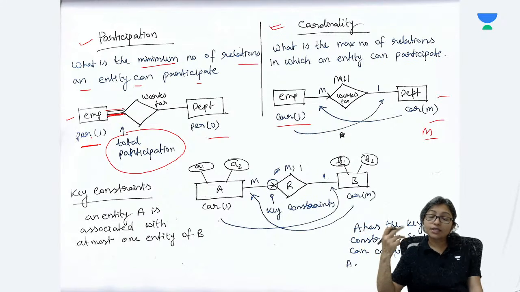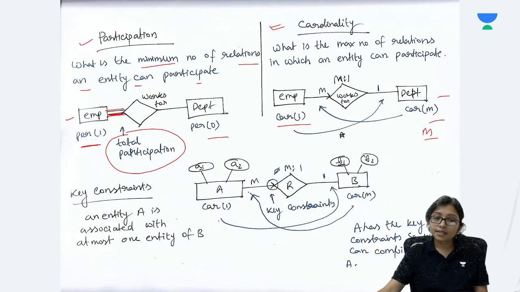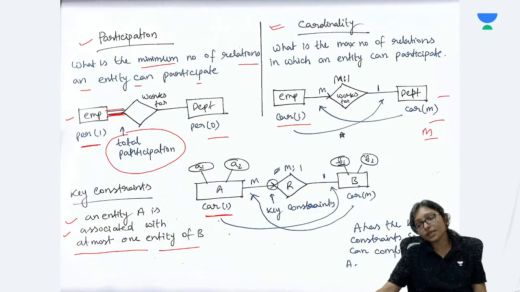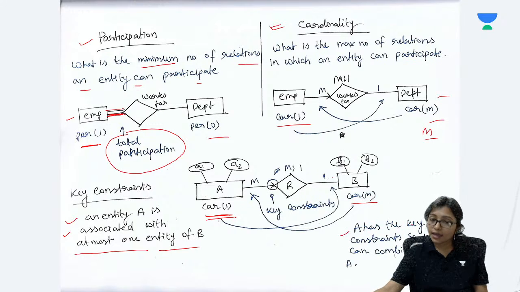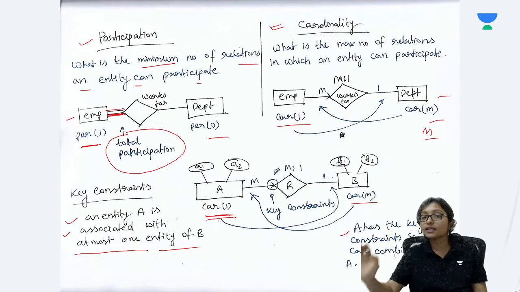And whenever we are writing one to many and many to one, here also is a conceptual problem of most of the students. See, cardinality 1 actually means that entity A is associated with at most one entity of B. That's why here it is cardinality 1. Cardinality M means B is connected with at most many entities of A. That's why it is many.